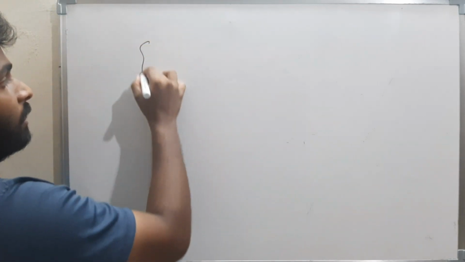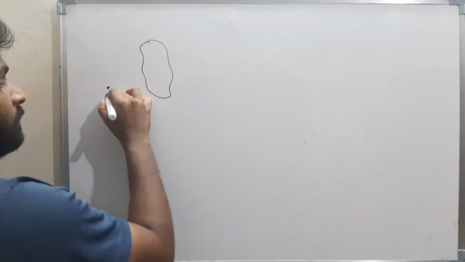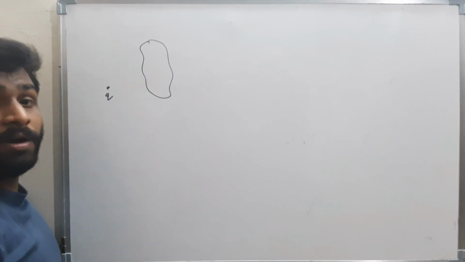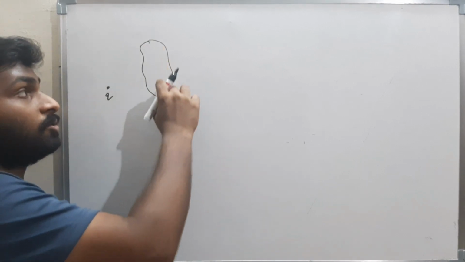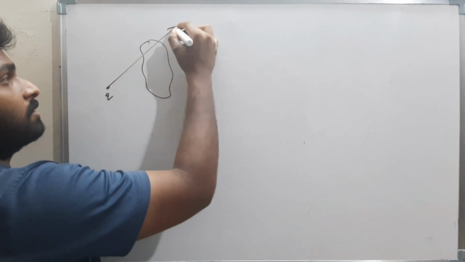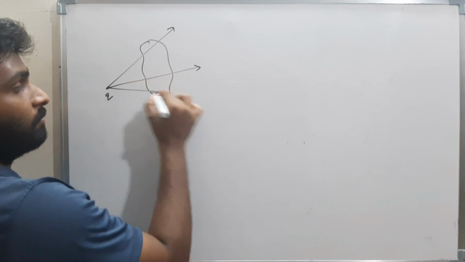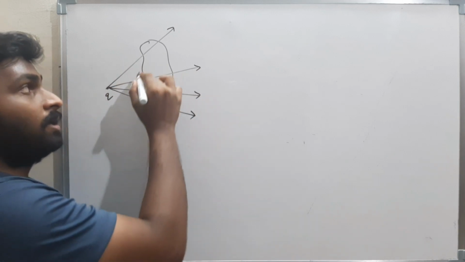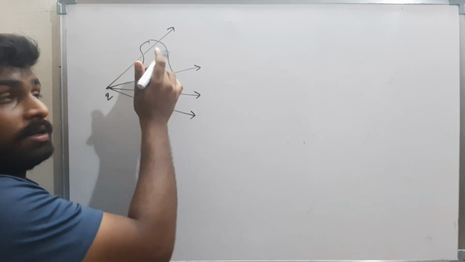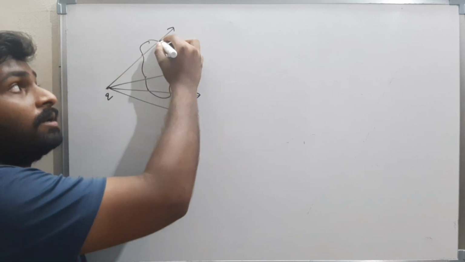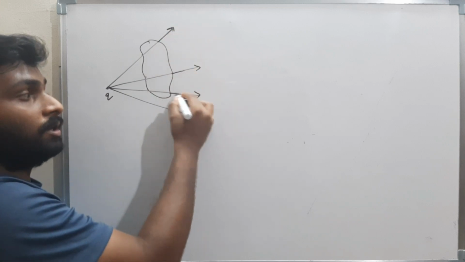If the charge is outside, this is the charge. Now, what is the flux associated with this closed surface? Now see, because of this charge, the electric field lines will be like this. The number of electric field lines coming in, that means 1, 2, 3, is the same as the number of electric field lines going out, 1, 2, 3.